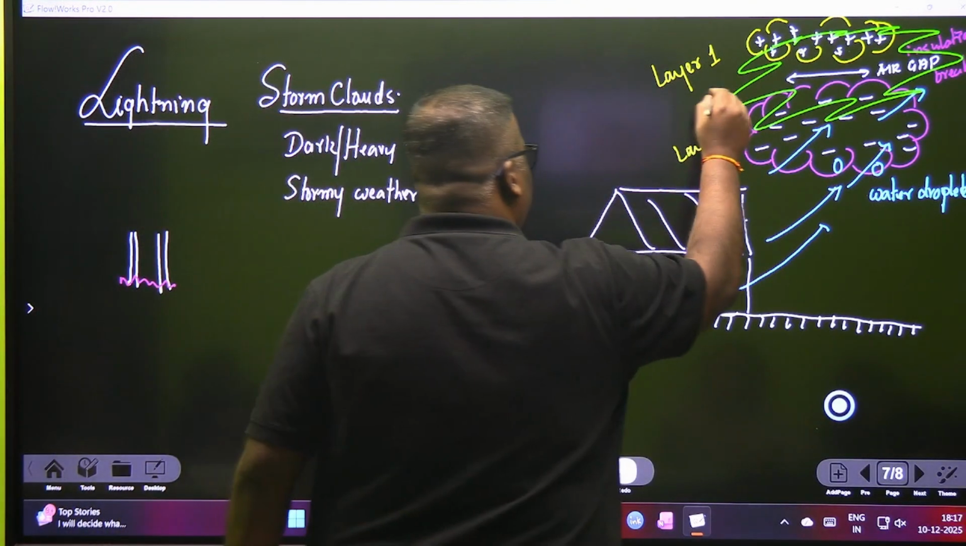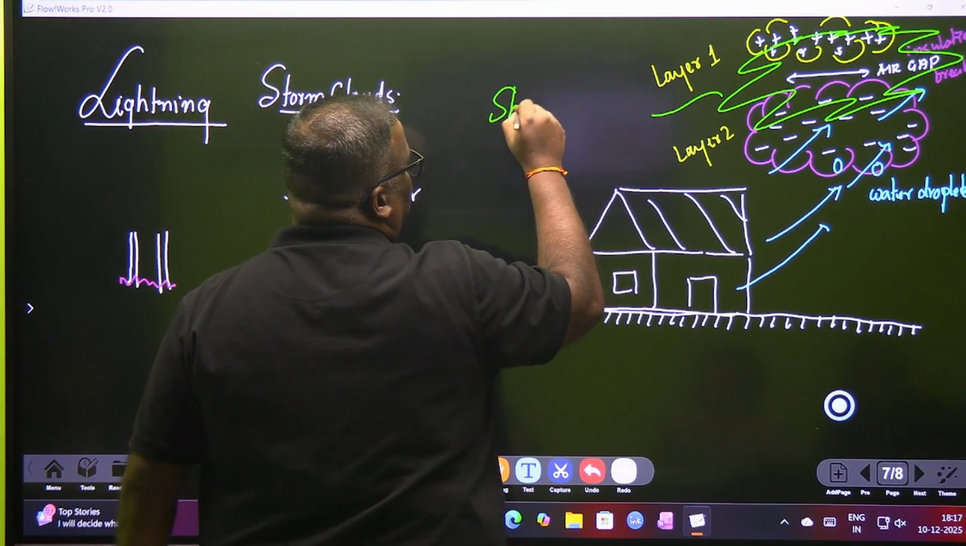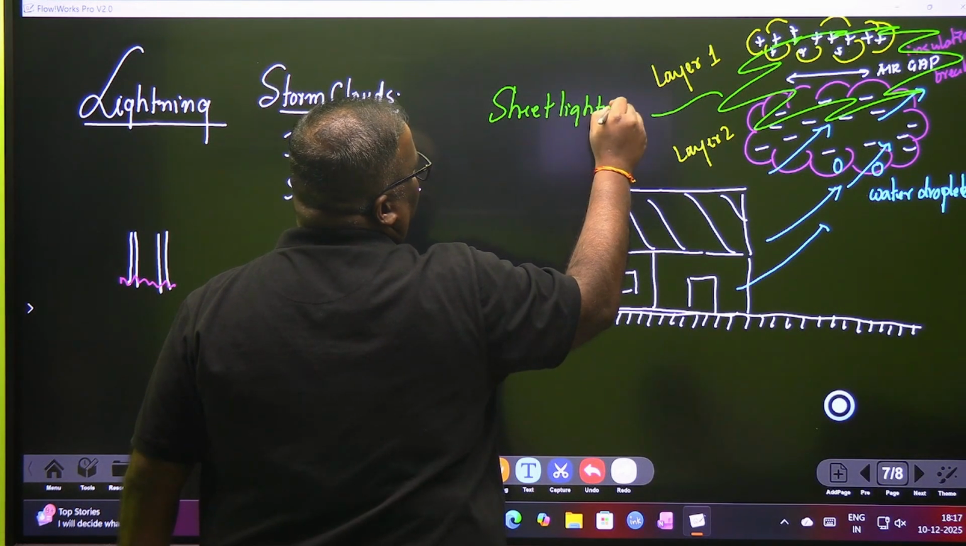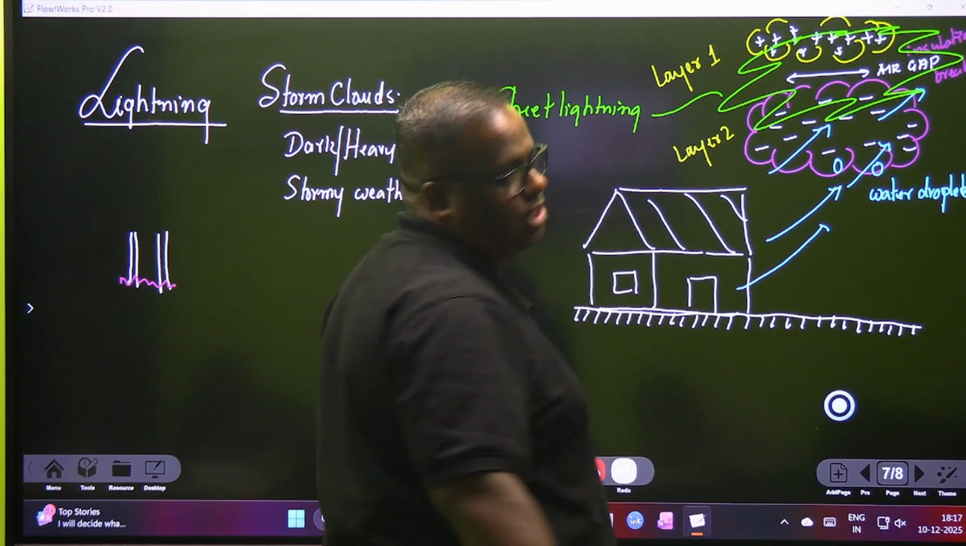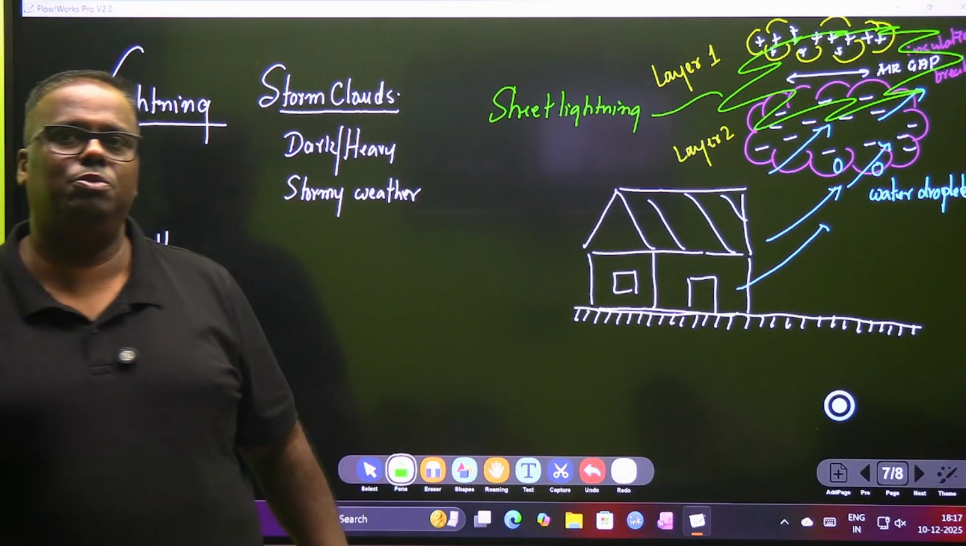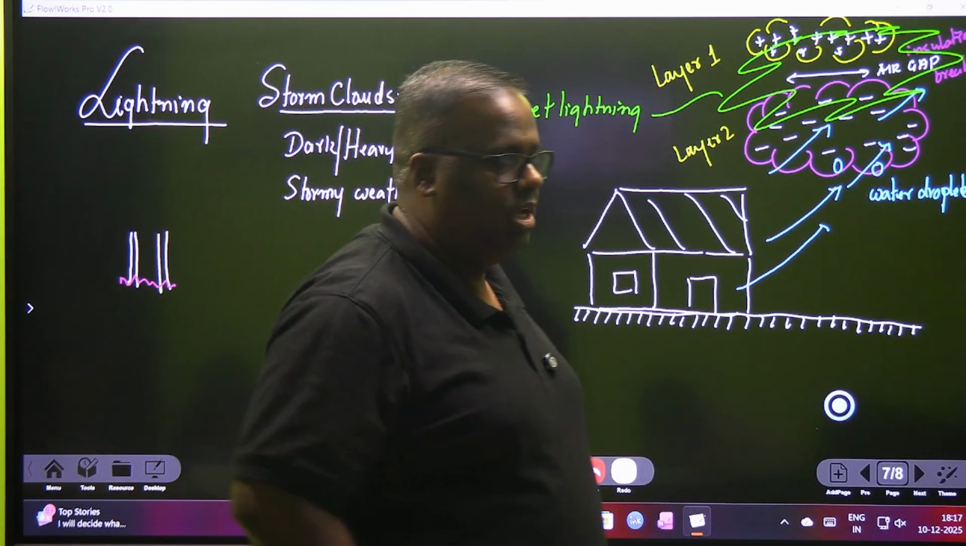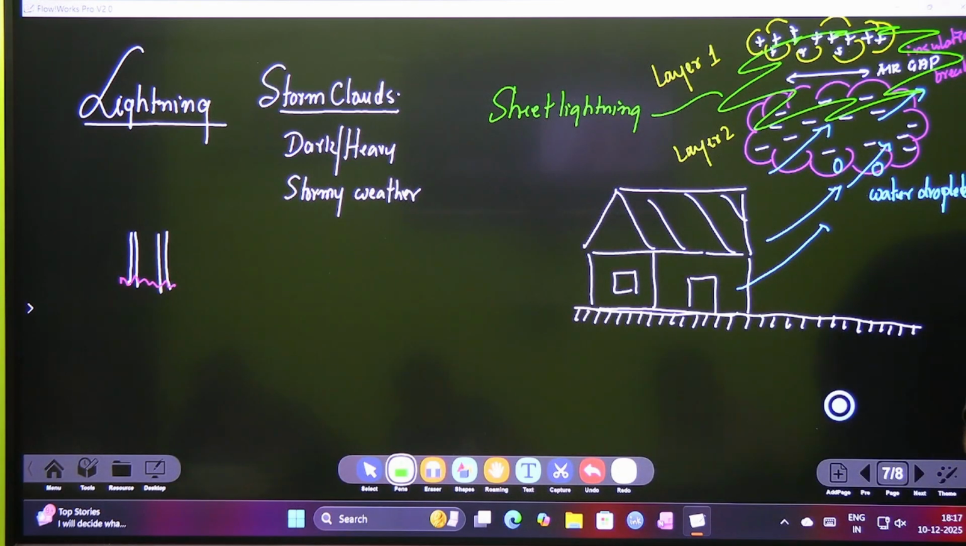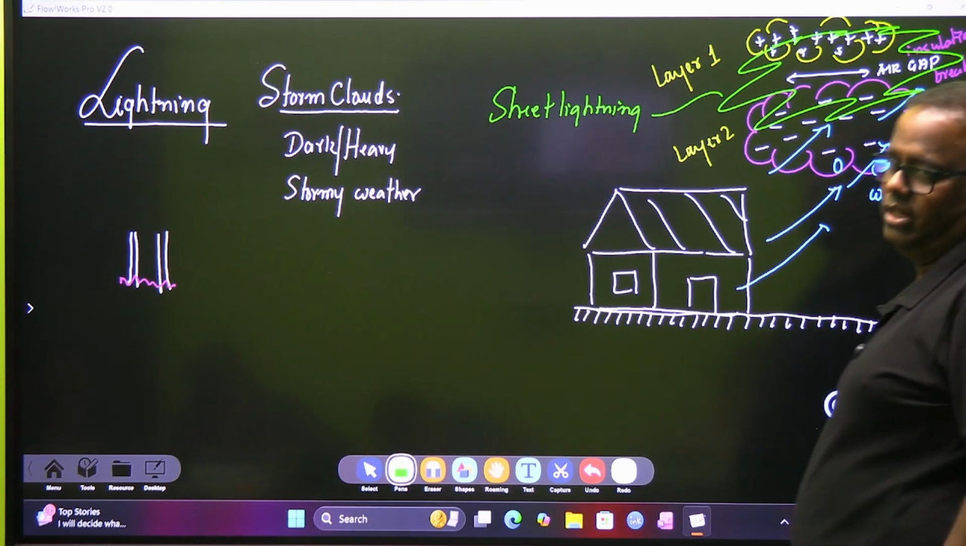And this lightning we call sheet lightning. This will be like a sheet. Lightning that occurs between two layers of clouds is known as sheet lightning. Have you understood? Lightning that occurs between two layers of clouds is known as sheet lightning.